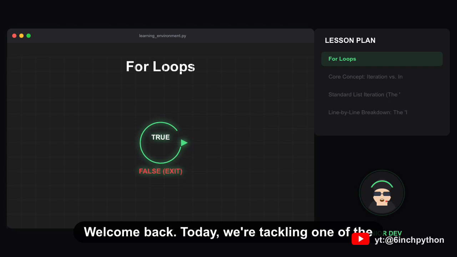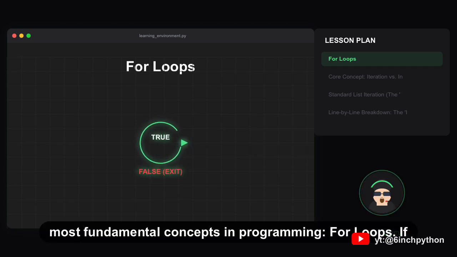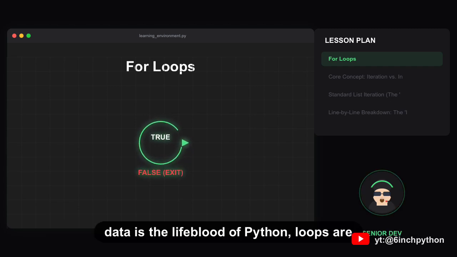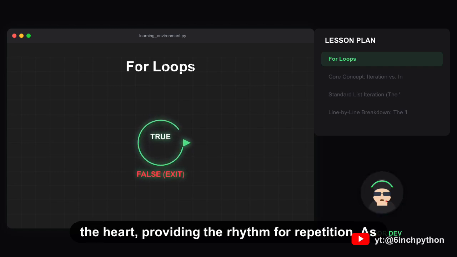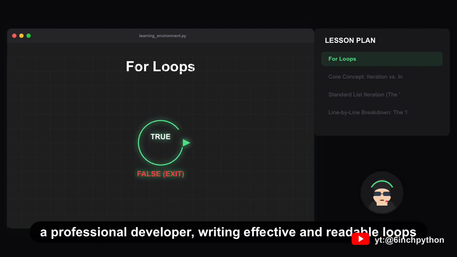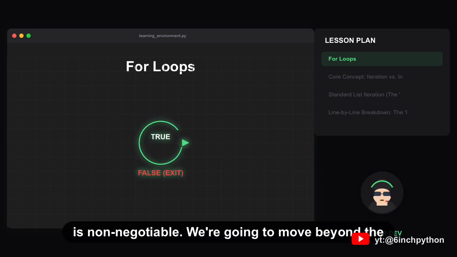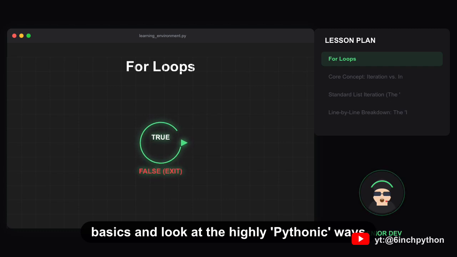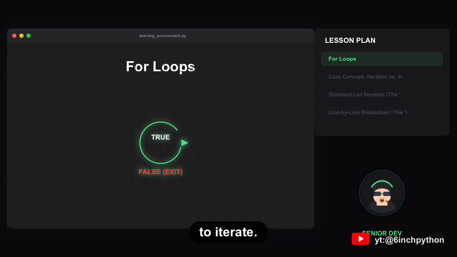Welcome back. Today, we're tackling one of the most fundamental concepts in programming, for loops. If data is the lifeblood of Python, loops are the heart, providing the rhythm for repetition. As a professional developer, writing effective and readable loops is non-negotiable. We're going to move beyond the basics and look at the highly Pythonic ways to iterate.